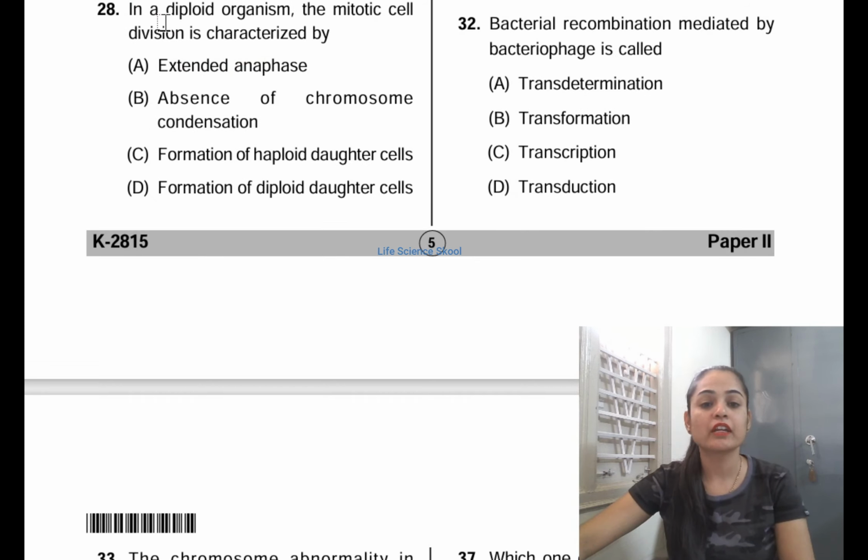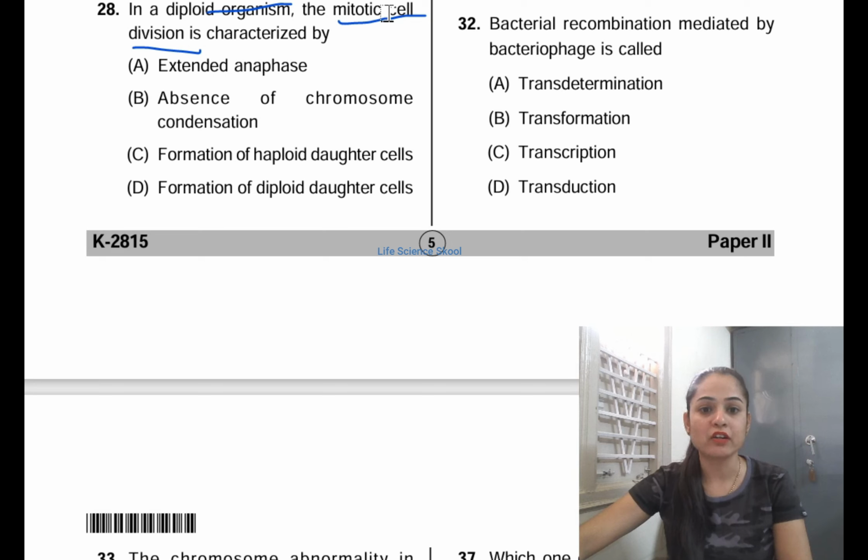Moving on to the next question, in a diploid organism the mitotic cell division is characterized by. They are asking how the mitotic cell division in a diploid organism is characterized. Option A, extended anaphase. Option B, absence of chromosome condensation. Option C, formation of haploid daughter cells. Option D, formation of diploid daughter cells.